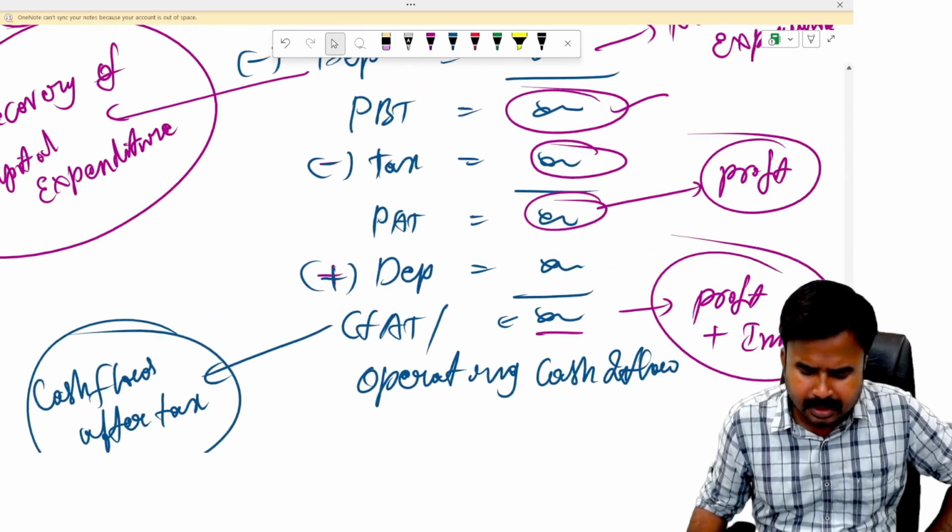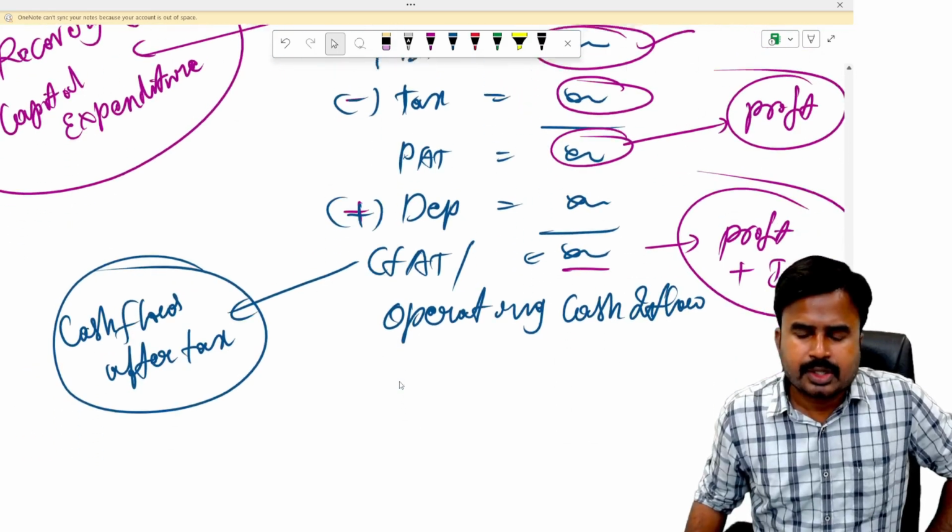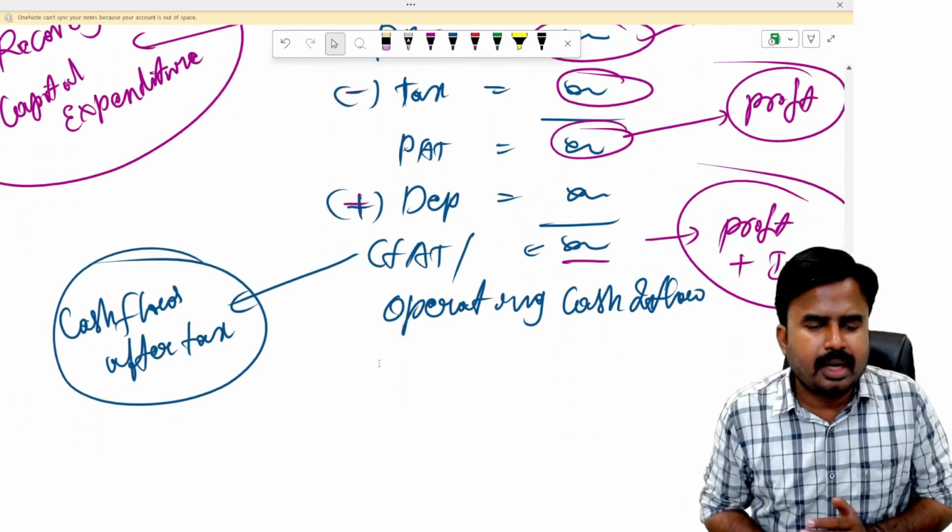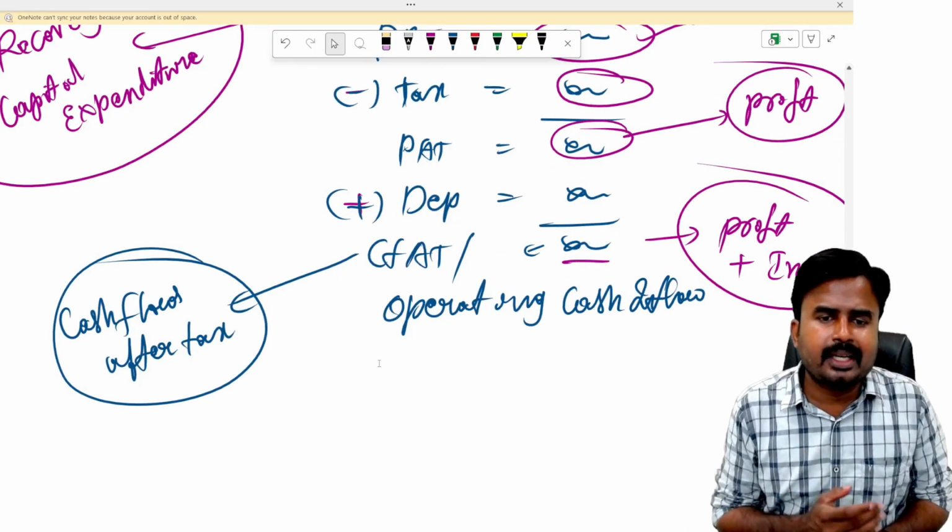Yes. Okay. So in our next session, I'm going to explain how to calculate terminal cash inflow.